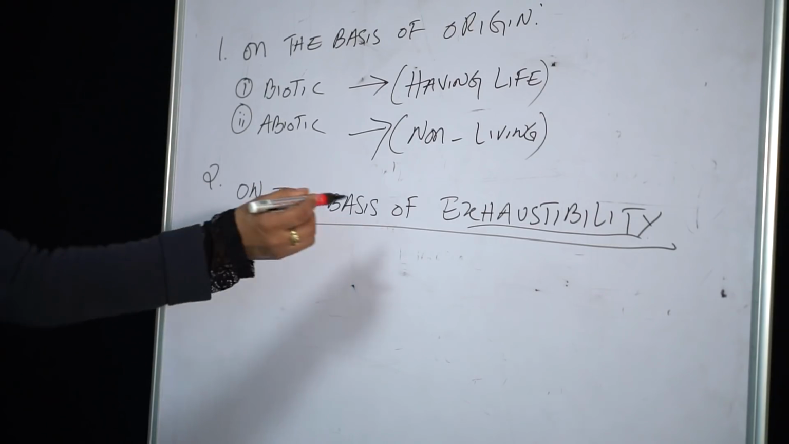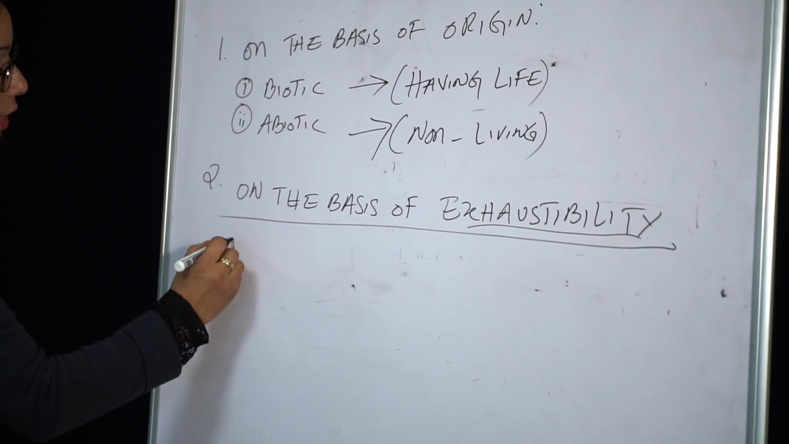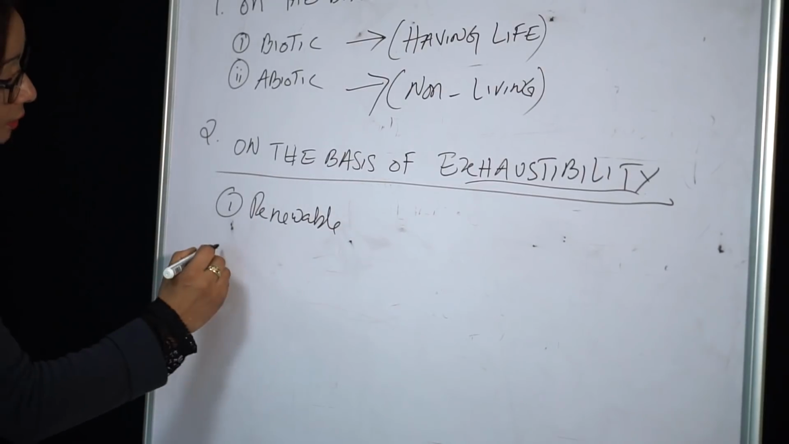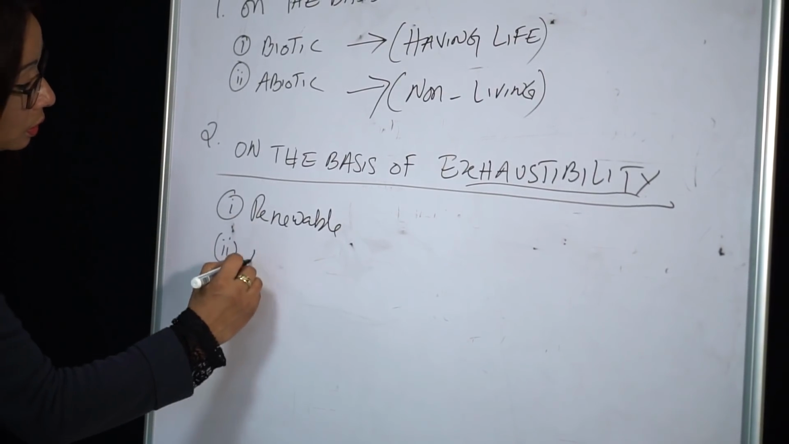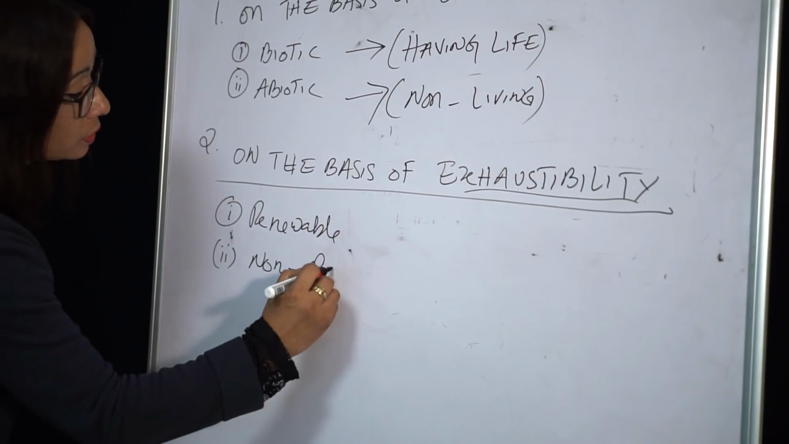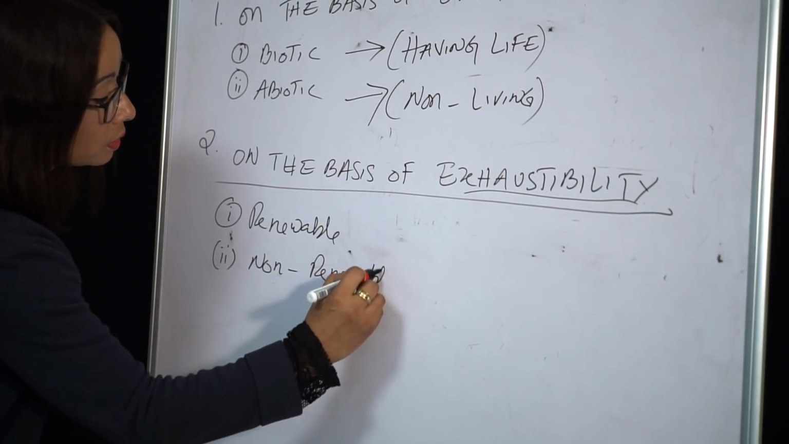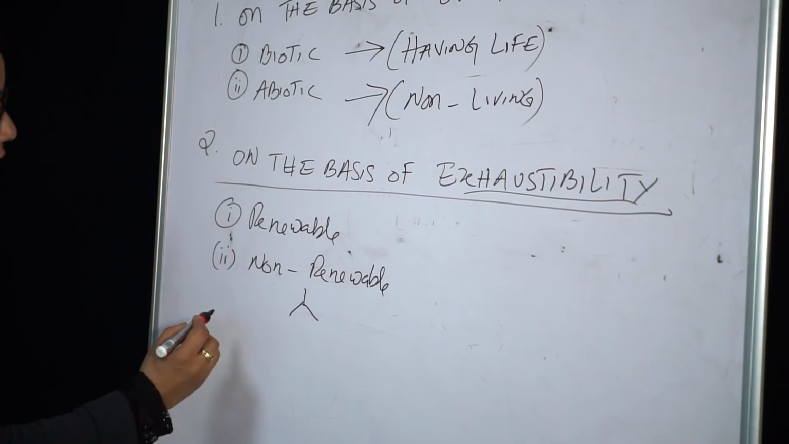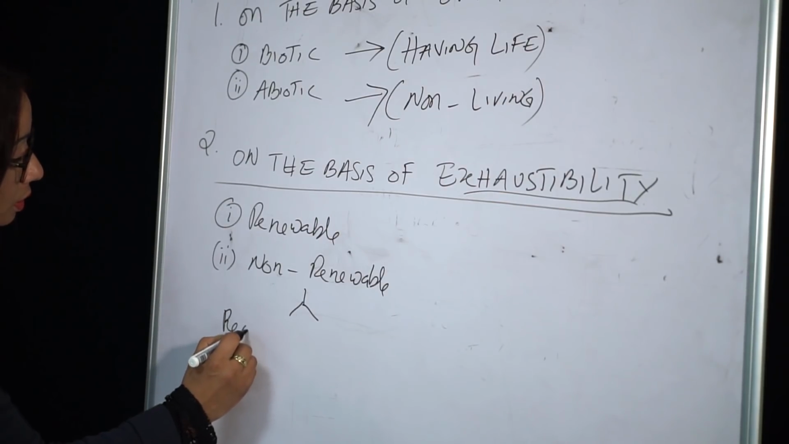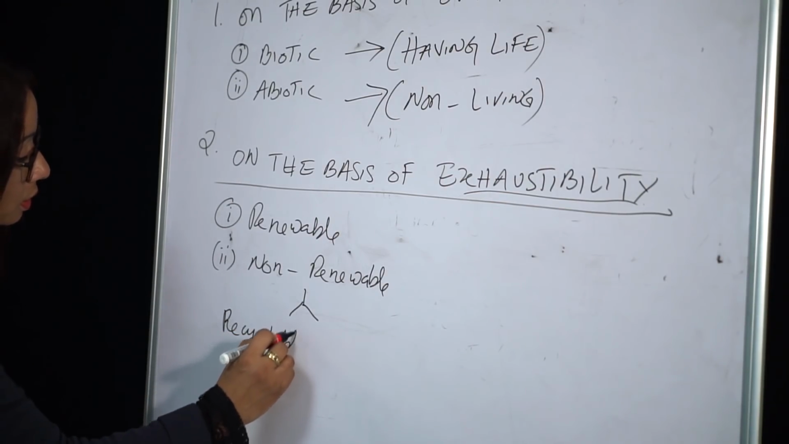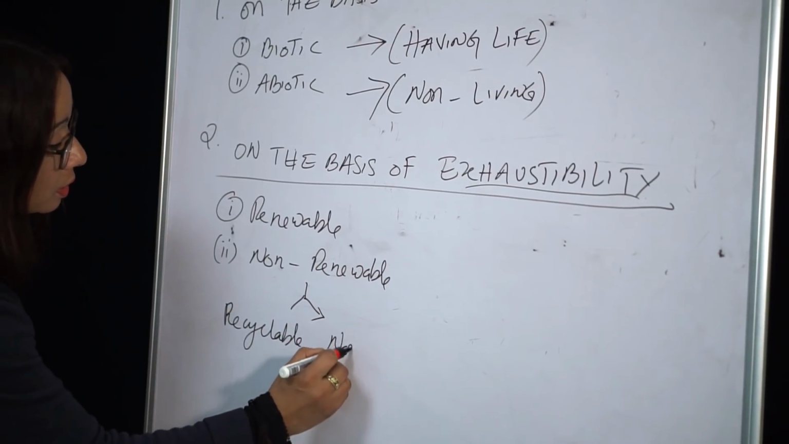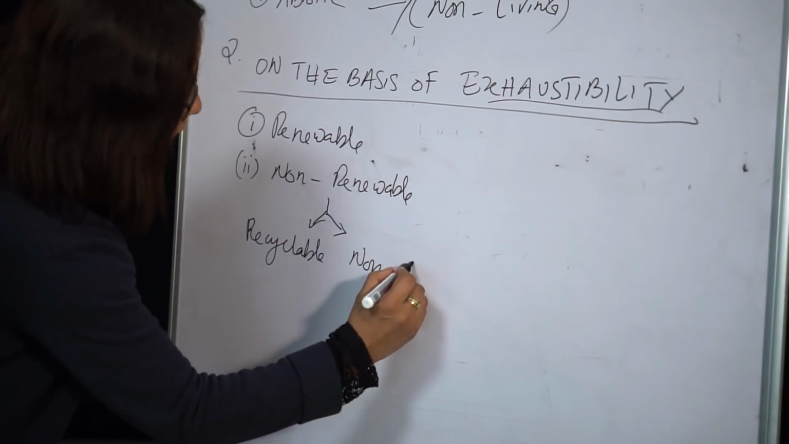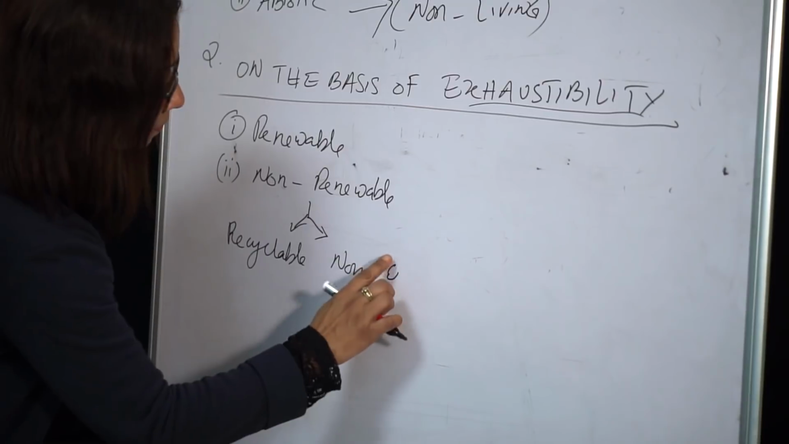So on the basis of exhaustibility, we have 1 renewable and 2 non-renewable. Now under non-renewable, again we have recyclable, and I have shown you this in the previous topic, classification, so don't get confused.